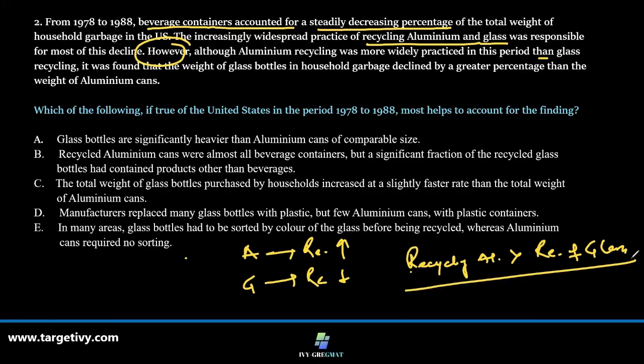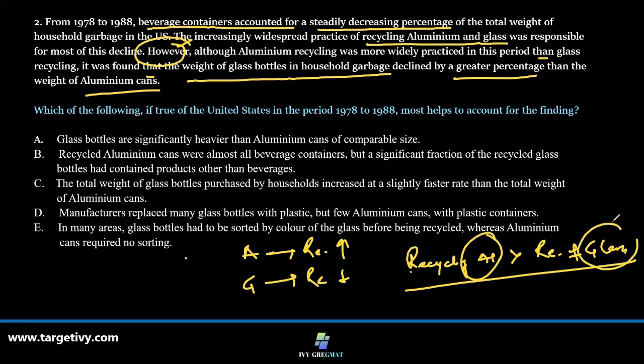If this is true, it starts with a contradiction word, though this is more. It was found that the weight of glass bottles in household garbage declined at a greater percentage than the weight of aluminum cans. A normal conclusion would obviously be that recycling is more of aluminum and recycling of glass is less.